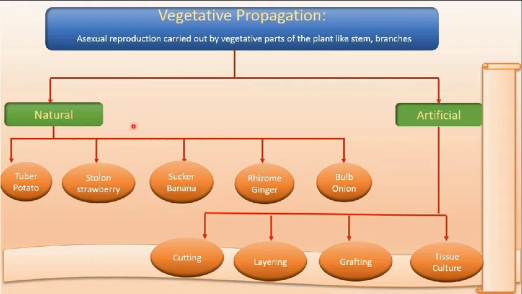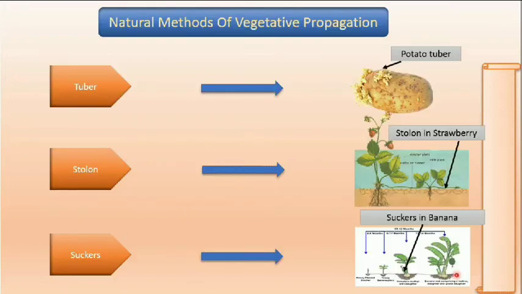There are two types of vegetative propagation, natural and artificial. In natural ways, it occurs by itself, like tubers in potato, stolons in strawberry, suckers in banana, rhizomes in ginger, bulbs in onion. There are many others, like the leaves in bryophyllum which give rise to a new plant. And in artificial, cutting, layering, grafting, tissue culture are the methods which we use for growing new plants. Firstly, we will discuss the natural methods of vegetative propagation.